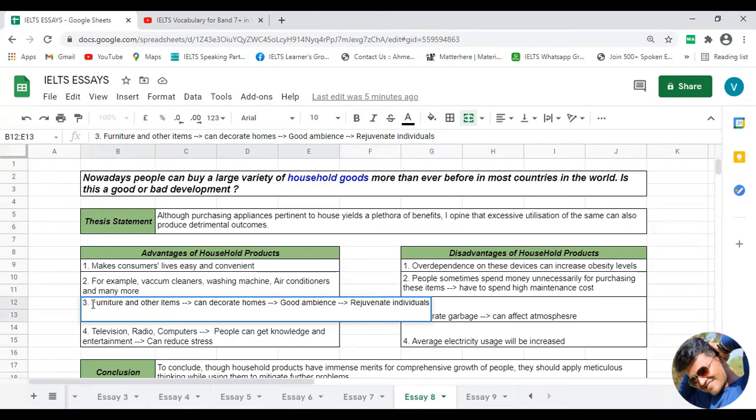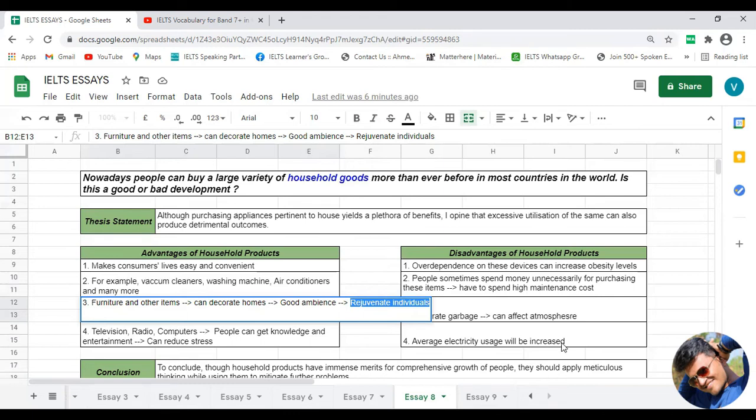So overall your ambience would be quite positive, and if that is the case, then ultimately individuals who are living in that particular home will be rejuvenated. Rejuvenated means they will feel refreshed. And if they are feeling refreshed, then ultimately their quality of work, their overall lifestyle will be quite improved, and in that way this category of household products can produce some advantages.